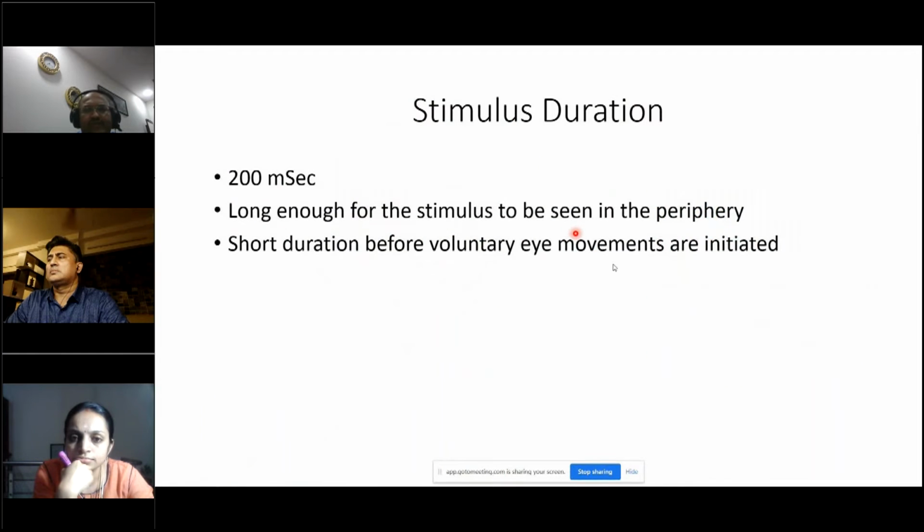Stimulus duration: how long is it presented? It's presented for about 200 milliseconds. That's long enough for the stimulus to be seen in the periphery, but short before voluntary eye movements are initiated. So the patient does not have to turn the eye to see the stimulus by the time it disappears. Now, if you go for a faster assessment, for example, a SITA Faster program, the duration of presentation increases. It allows the stimulus to be present even for 300 milliseconds. That's something you have to know.